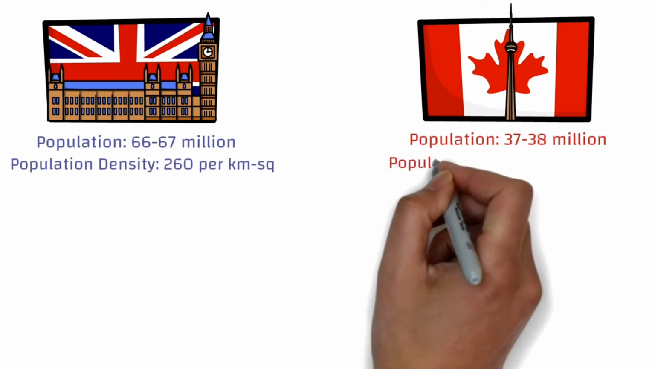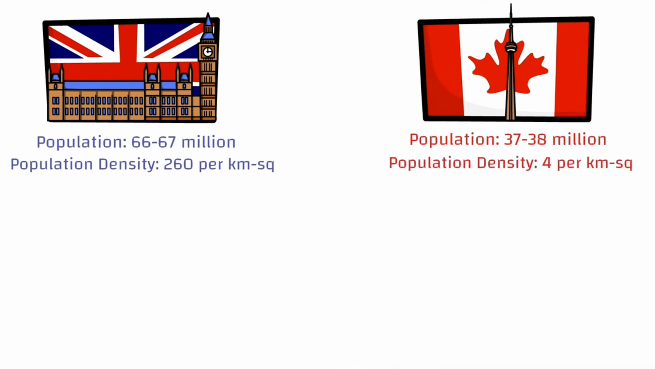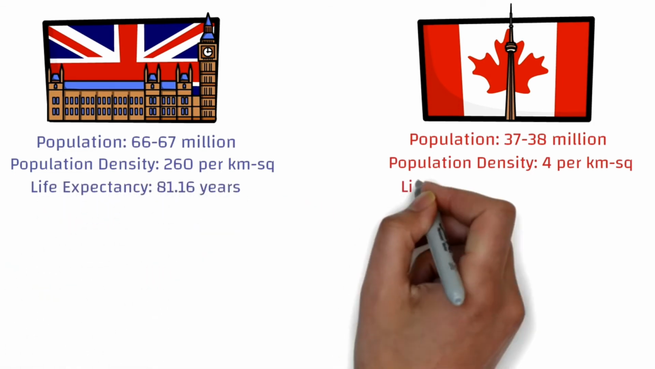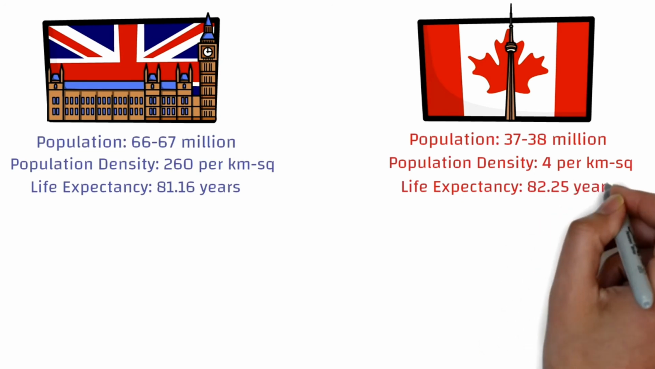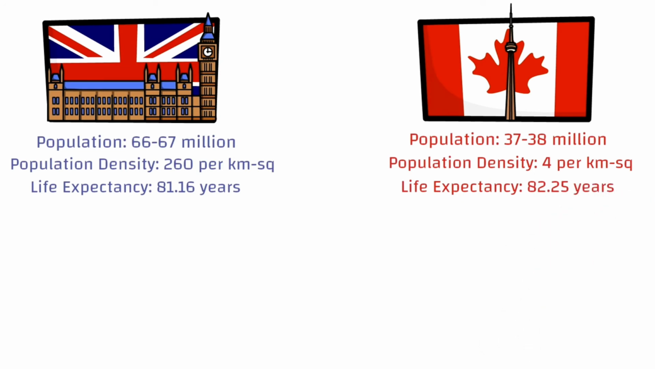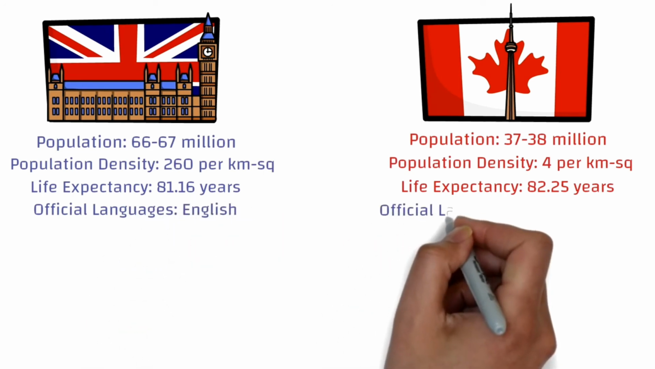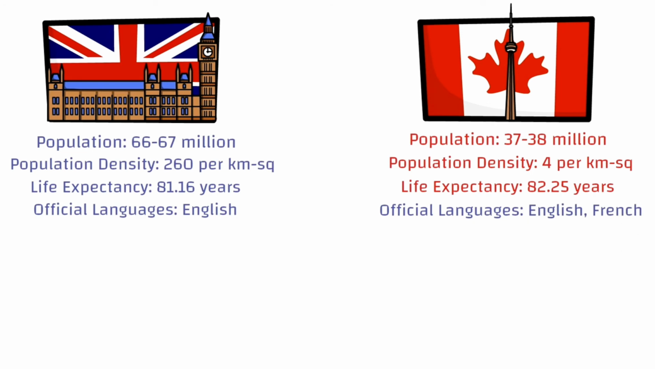Now the population density of UK is way more than what it is there in Canada, but because of its huge size, the life expectancy of both the countries is almost very similar. While the official language spoken in UK is only English, in Canada it's English and French. Now of course both the countries have immigrants coming in from almost all the countries, so you can say that various other languages are spoken in both the countries as well, but the official languages are only what is listed down here.